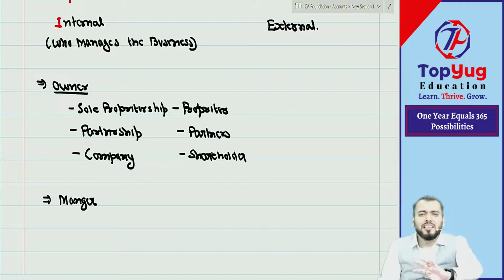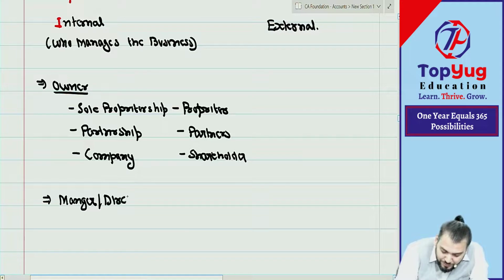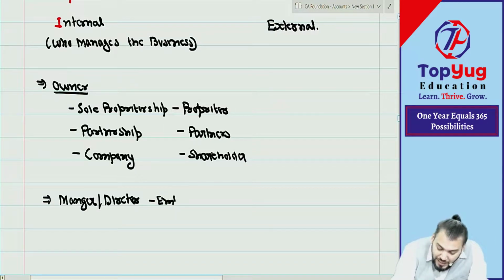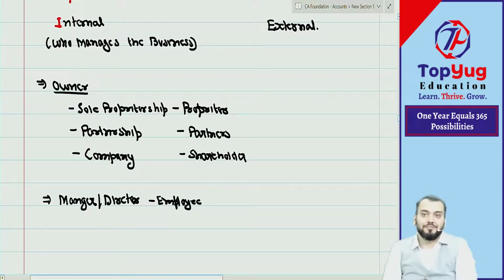Correct. So normally in case of proprietorship or partnership firm, that person is known as manager. But in case of a company, that person is known as director. So when we say manager or director, those are interchangeable words. So we can call them directors also in case of a company. Manager, we call them in case of proprietorship or partnership firm. In case of company, we call them director. Because they are employees of the business, but then also internal users. These are internal users. Understood?